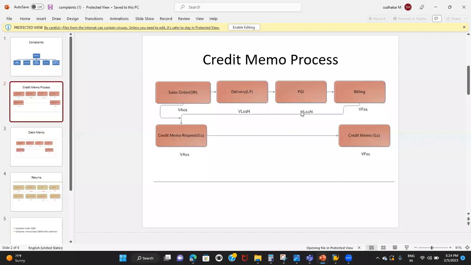Now we need to understand why the system is behaving differently than with a normal order. Why is the credit memo request acting differently than a regular order? Why is the system not creating the delivery here? Why will the system not allow you to create the delivery? If you try to create the delivery, the system will not allow it. How does the system understand that for a credit memo request there is no delivery? We are human beings, we'll understand that. But how will the machine, our application, understand that?